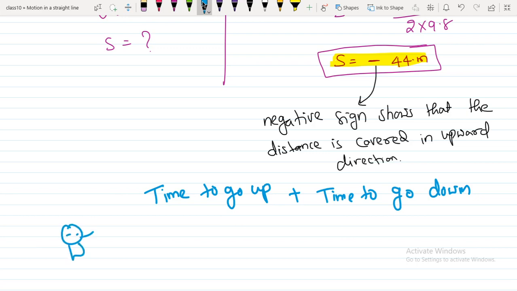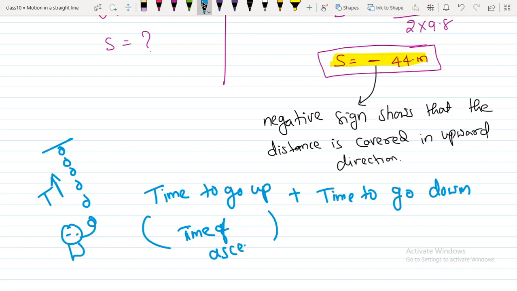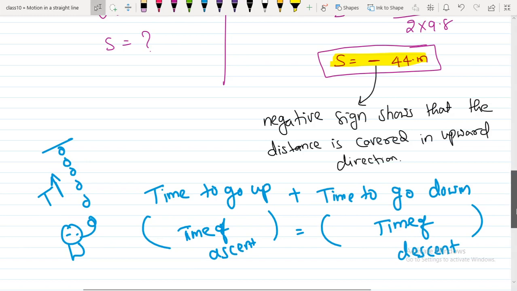Suppose this is the player, he threw the ball. How much time did it take to go up? This is called the time of ascent, and this is equal to the time of descent. Ascent means upward direction and descent means downward direction.